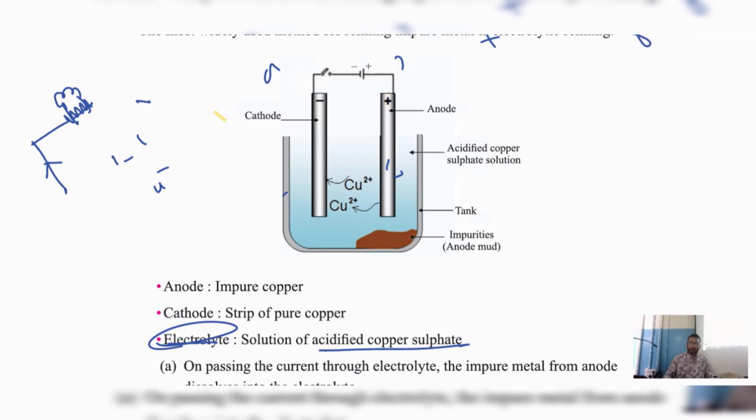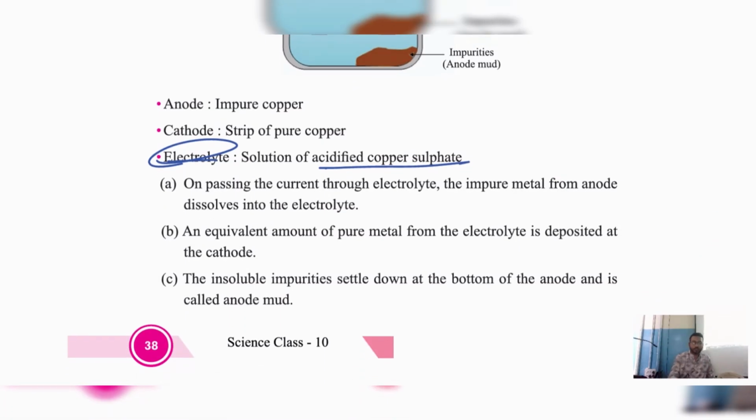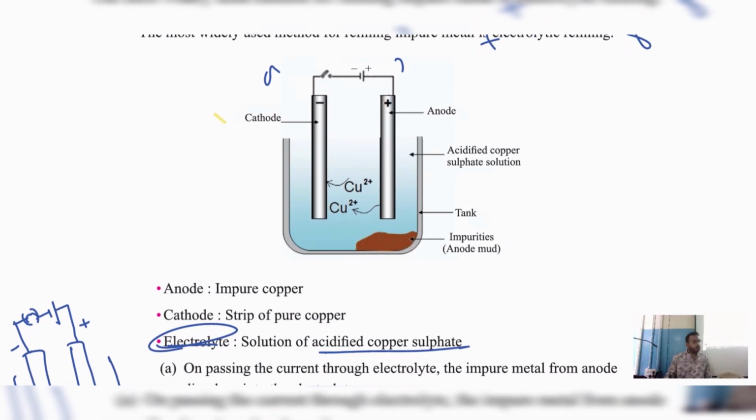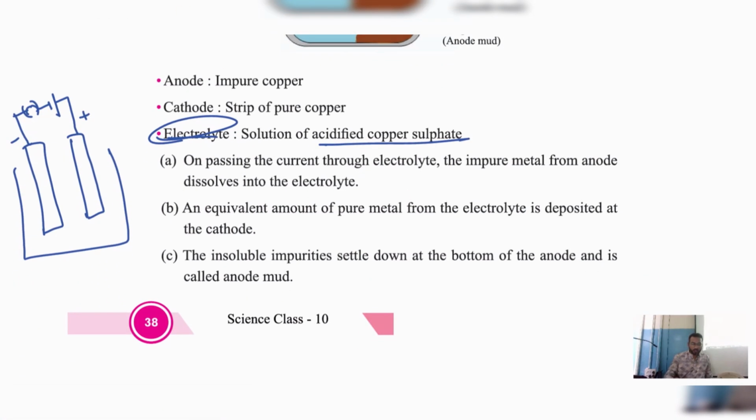Children, if this question appears, it carries 4 marks. You have to draw this diagram and also explain this process. So how you are supposed to explain this process, I am showing you here. Okay. So we have a tank. Here we have anode. Here we have cathode. Correct? This is my anode and this is my cathode. Now what am I doing here?